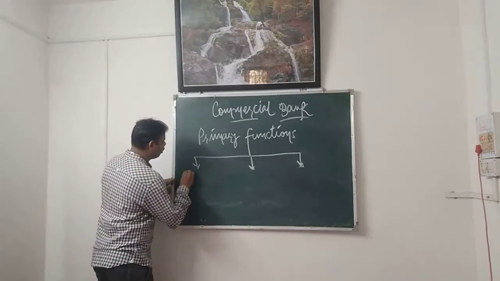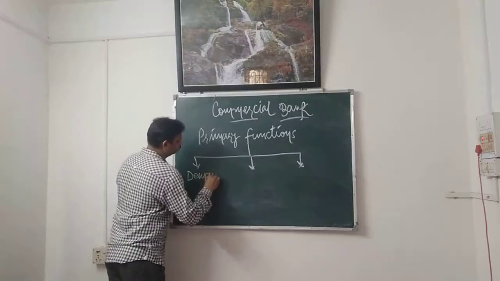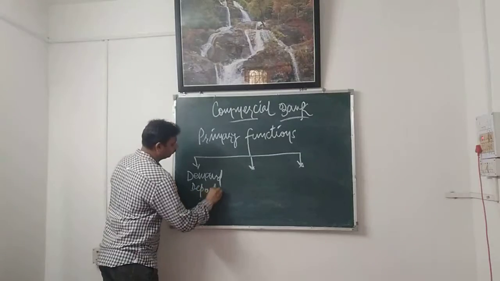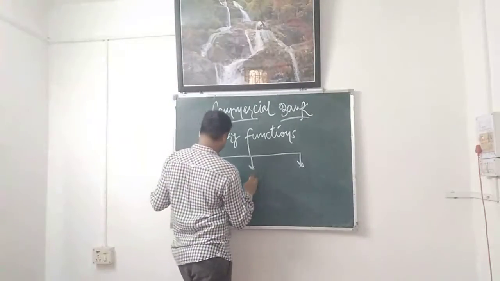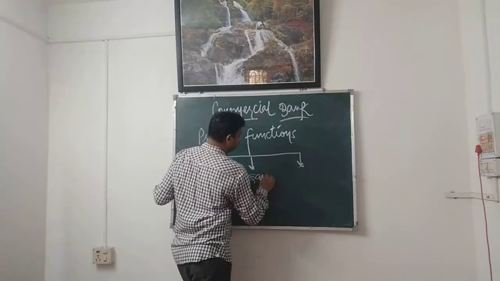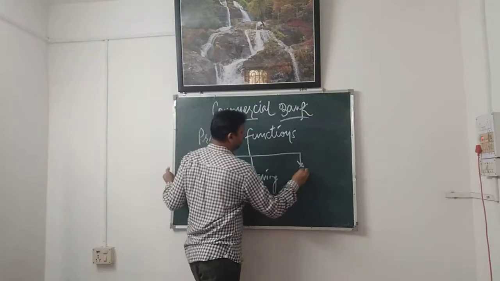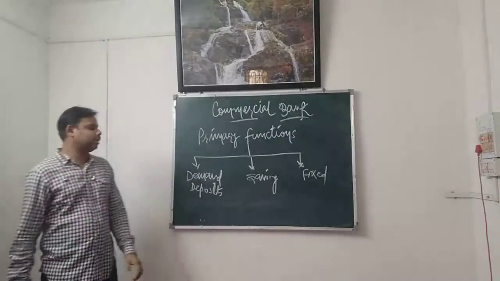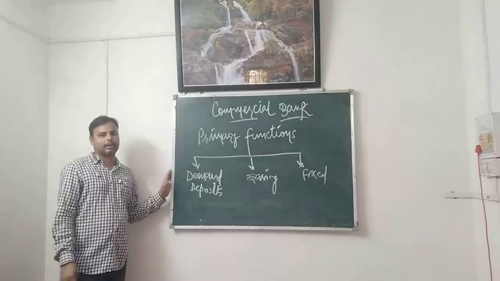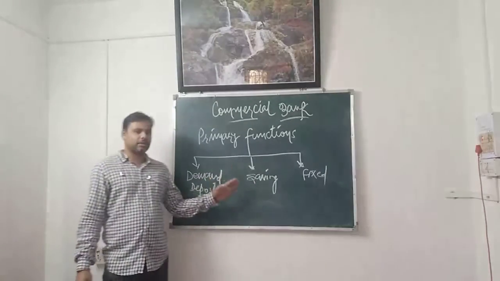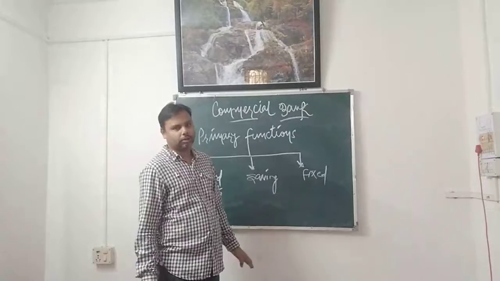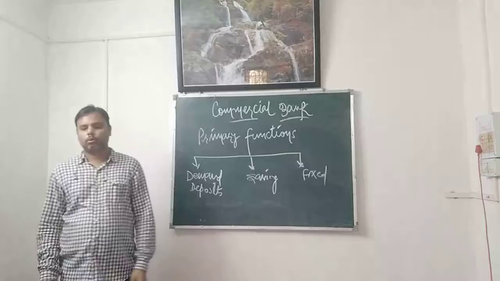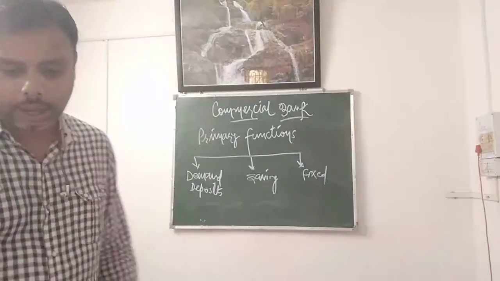One is called demand deposits, saving deposits and fixed deposits. These are the three heads in which the primary function is categorized. Demand deposits, saving deposits and fixed deposits. One by one we will see what are the deposits and how are they used.